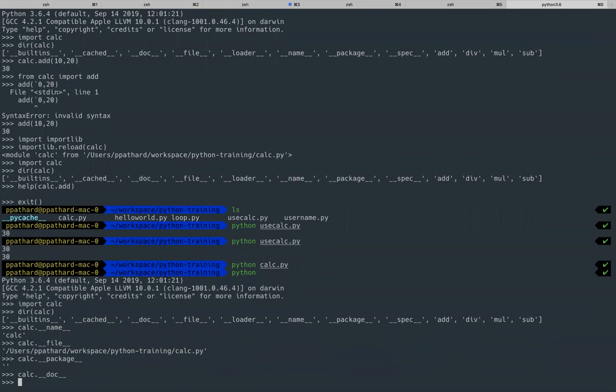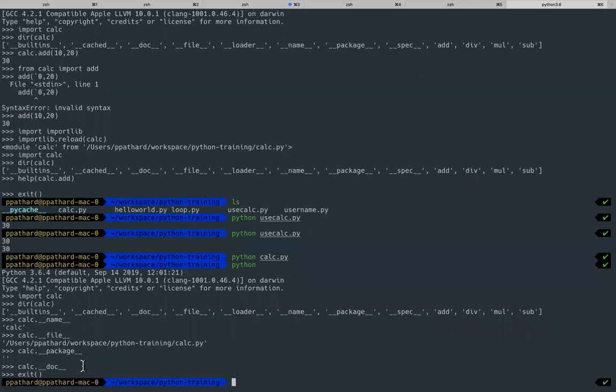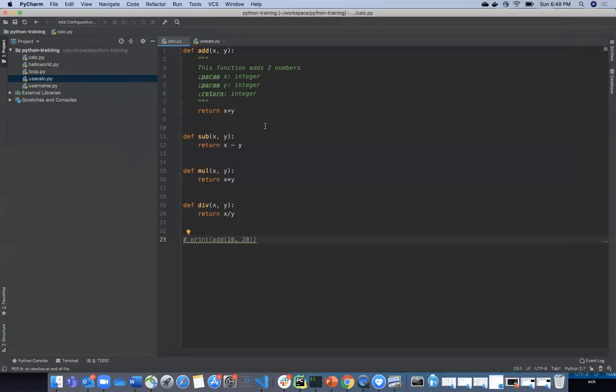One thing to keep in mind is that when you run a file directly, the name of the file is going to be called main. Here the name of the file is what? The name of the module itself, but it changes when I actually run it. Let me just show you. What I will do is print here. What is that?